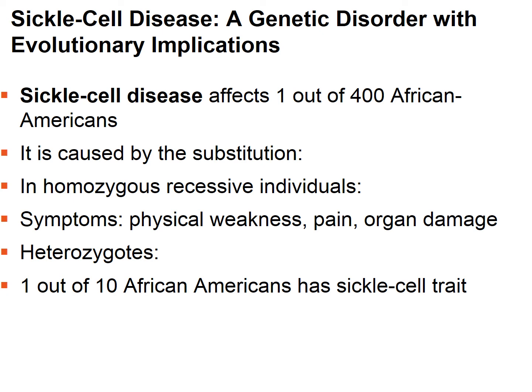Now, in homozygous recessive individuals, all the hemoglobin is abnormal. It has a sickle shape, which is why it's called sickle cell disease, and it has a tendency to clump together. Some symptoms of these individuals include physical weakness, pain, and organ damage.